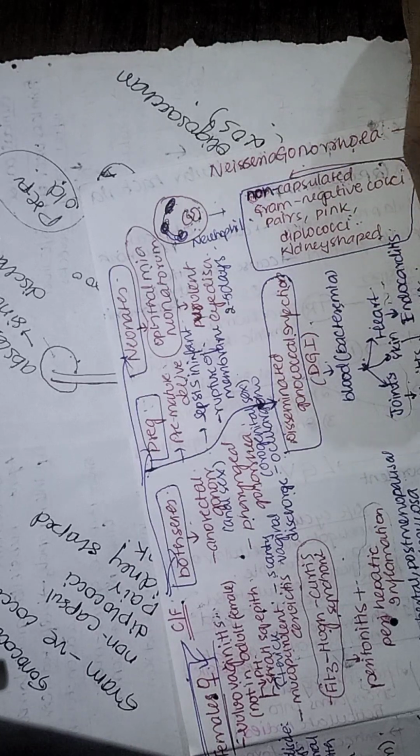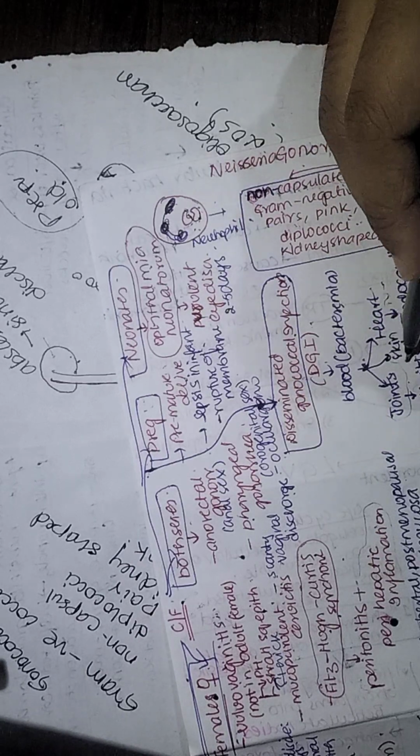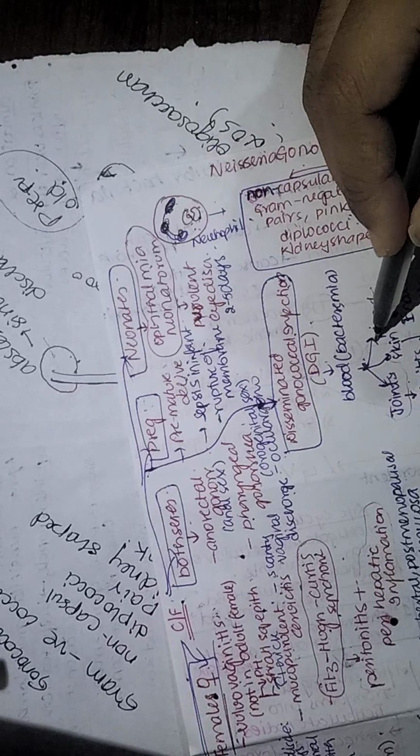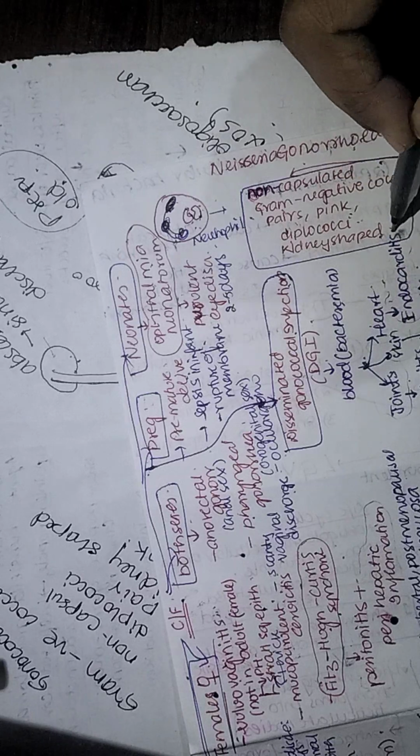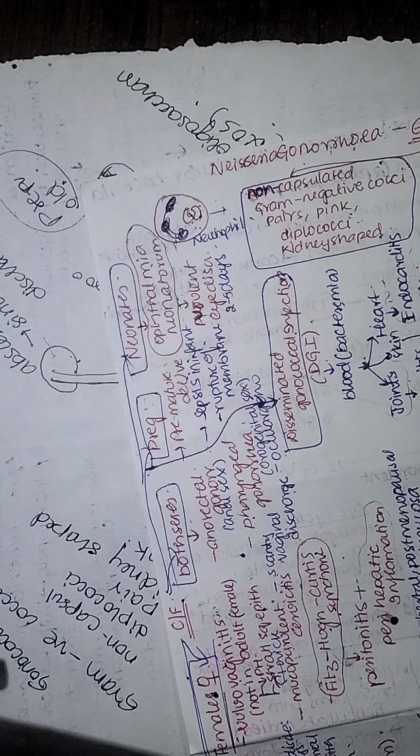When it reaches into the joints, it causes polyarthritis. If it reaches the skin, it causes dermatitis. And if it reaches the heart, it causes infection in the endocardium and causes endocarditis. These are the clinical features.